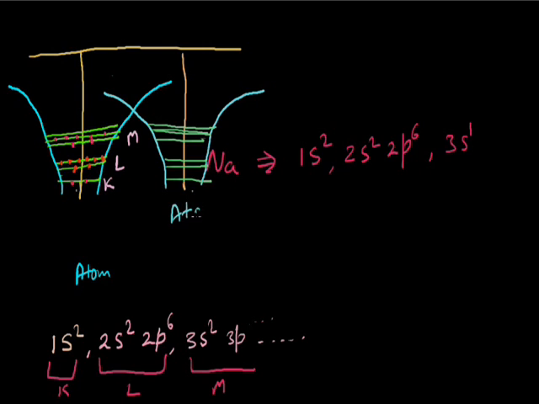Let's say atom 2, atom 1. Because of the effect of the second atom on the first one, these bands will expand. These bands will have a range.